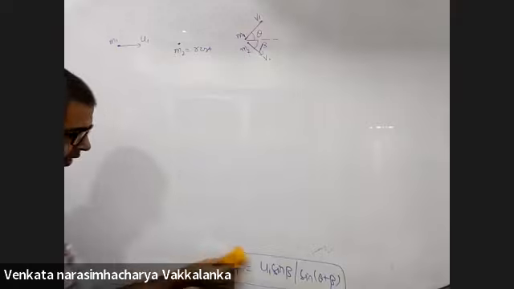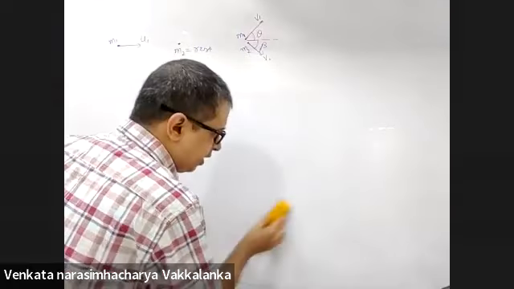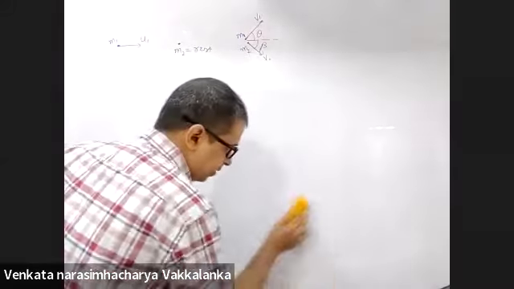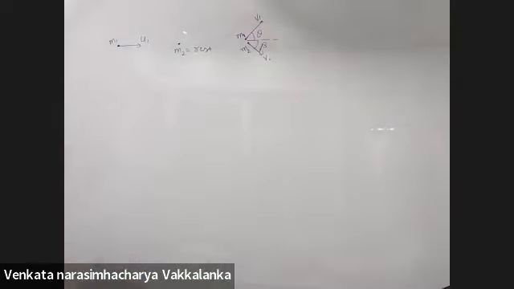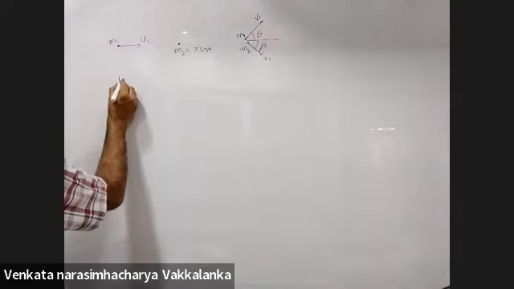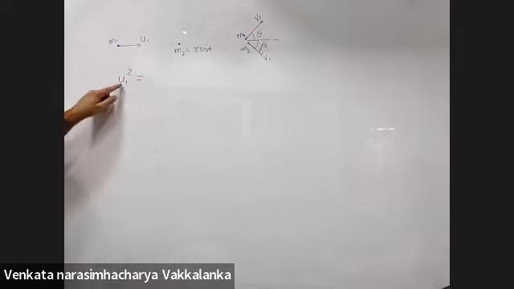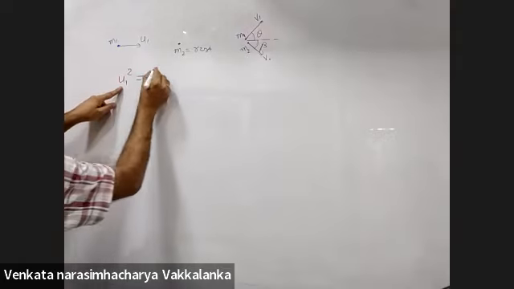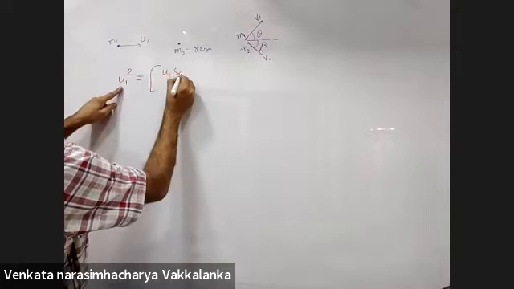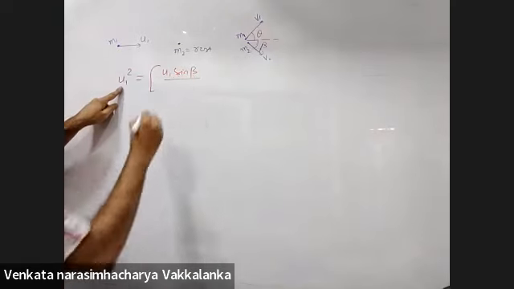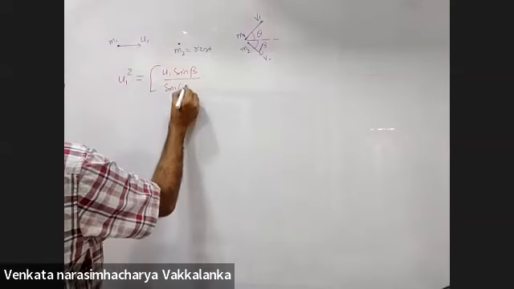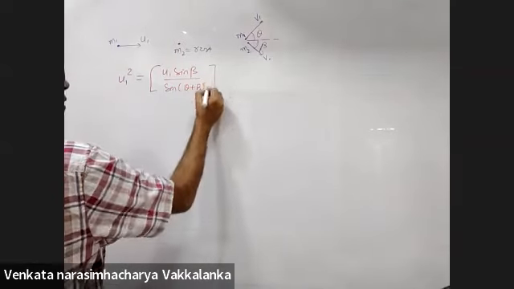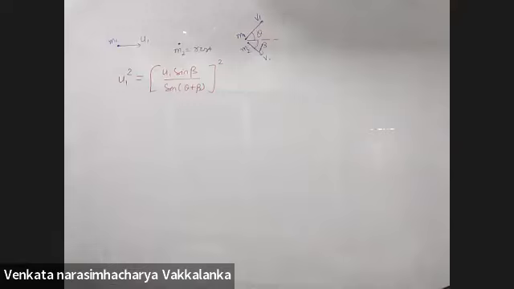Now this V1 and V2 I'll substitute in the kinetic energy equation. On the left hand side I had U1 square. U1 sine beta by sine of theta plus beta, whole square.